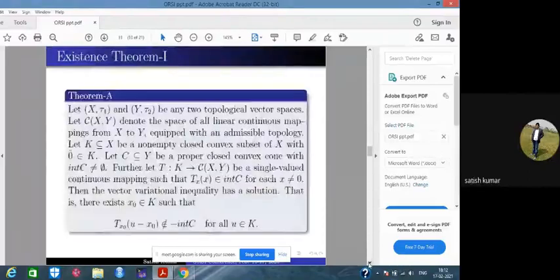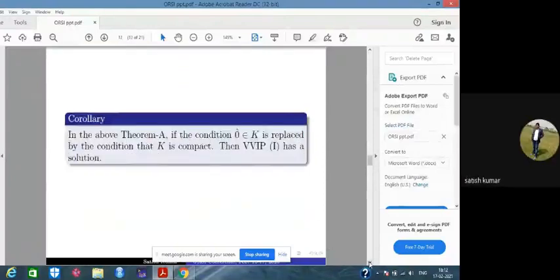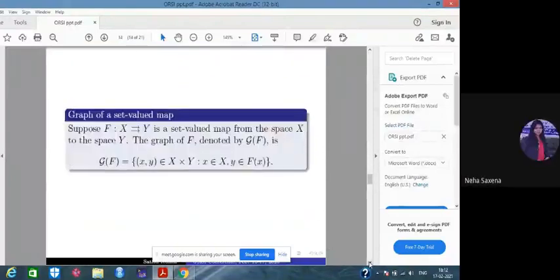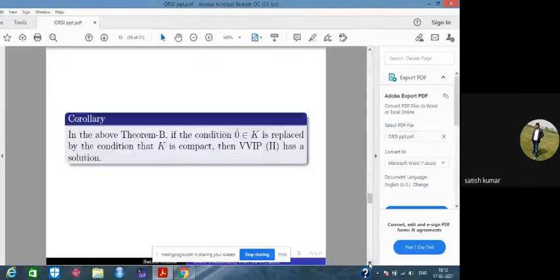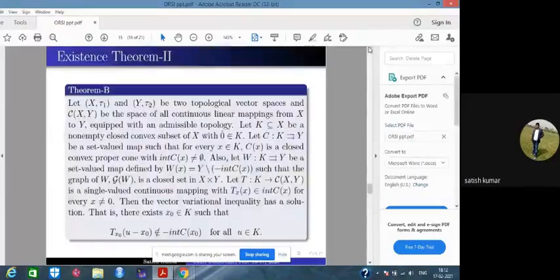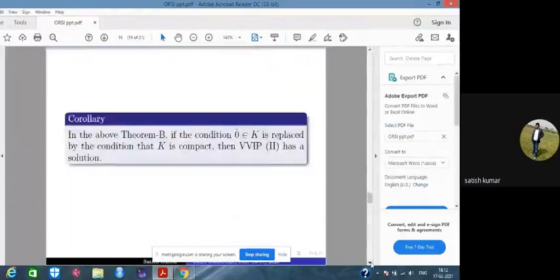This is our main result, which we have obtained using the continuity of the map T and the admissible topology. These are the corollary, and these describe the characterization of our solution. This is another main result, and there is a corollary in which, if k0 belongs to k is replaced by the condition k is compact, then VVIP has a solution.